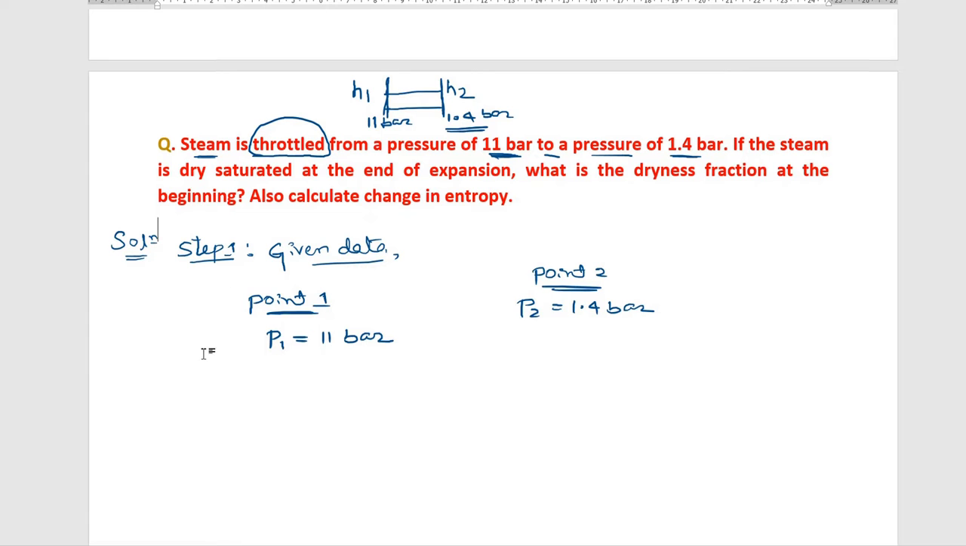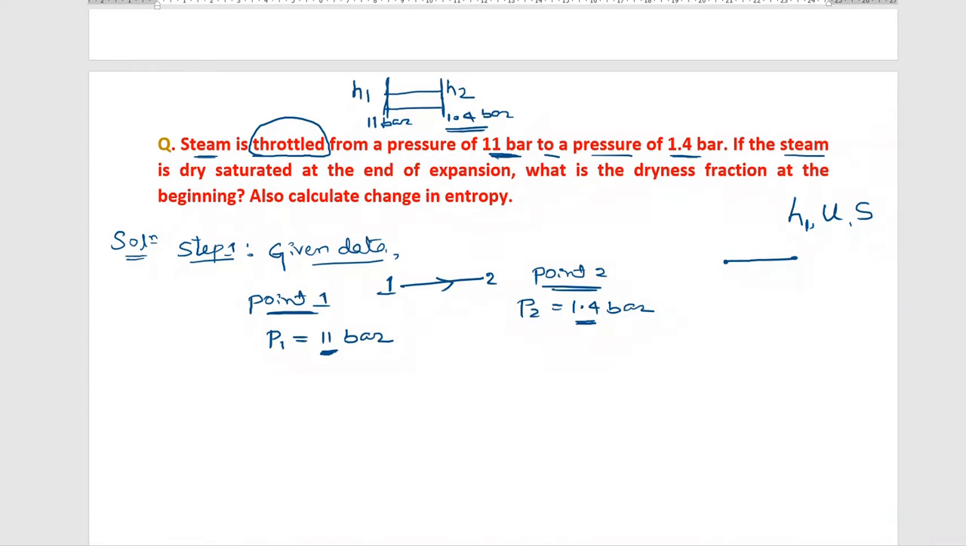Because it is a process now. In the previous numericals we calculated enthalpy, internal energy U, and entropy at a particular point. We solved numericals only at point 1. We have not solved any numerical between process 1 to 2. So now this is a process 1 to 2, an expansion process. During expansion, during the throttling process, there is a change in properties. The pressure decreases from 11 bar to 1.4 bar.